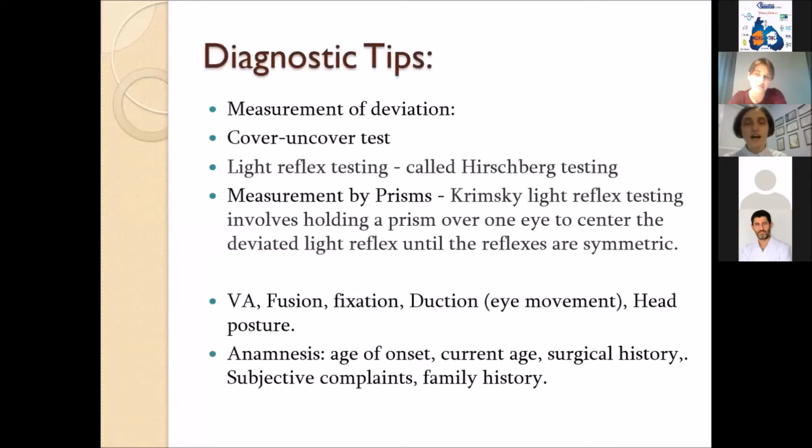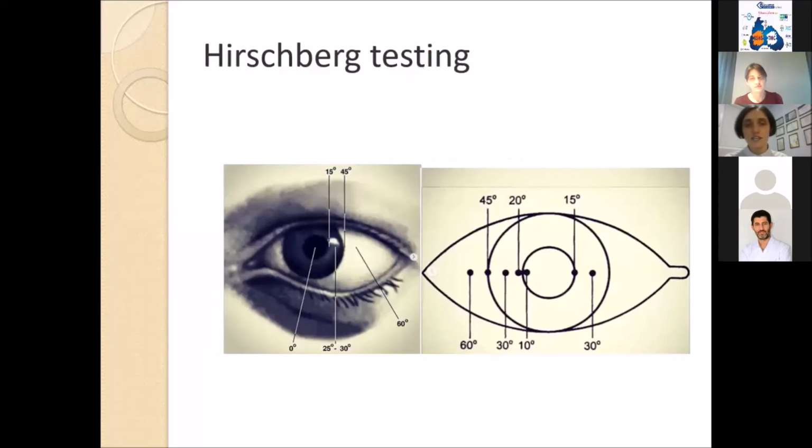Another important thing for young ophthalmologists is to diagnose the squint correctly and then to plan the surgery. How can we diagnose squint? The first thing is to measure the deviation, to do the cover and uncover test, light reflex testing, we call it Hirschberg testing. Also, we can measure the angle by prisms, we call it Krimsky light reflex testing.